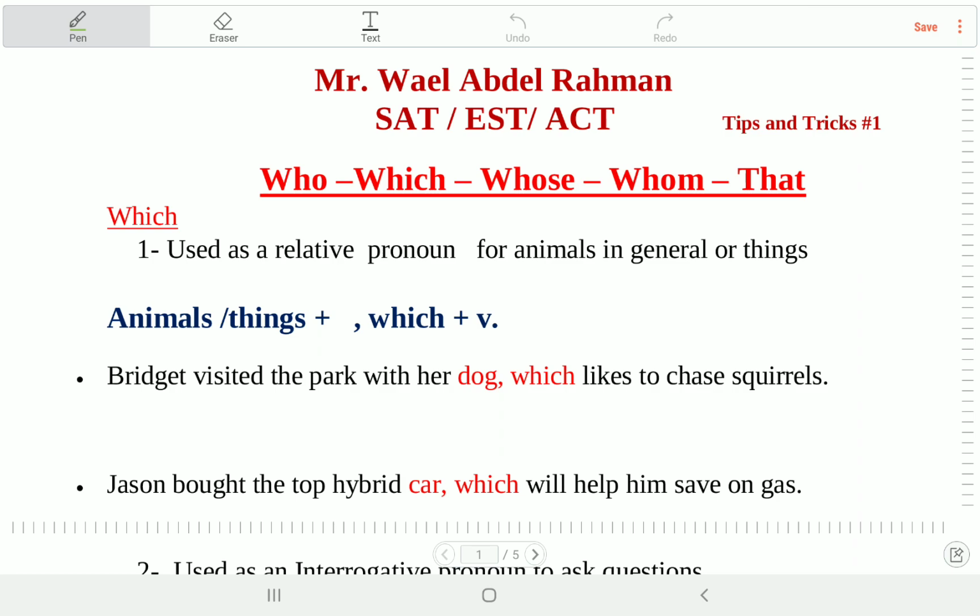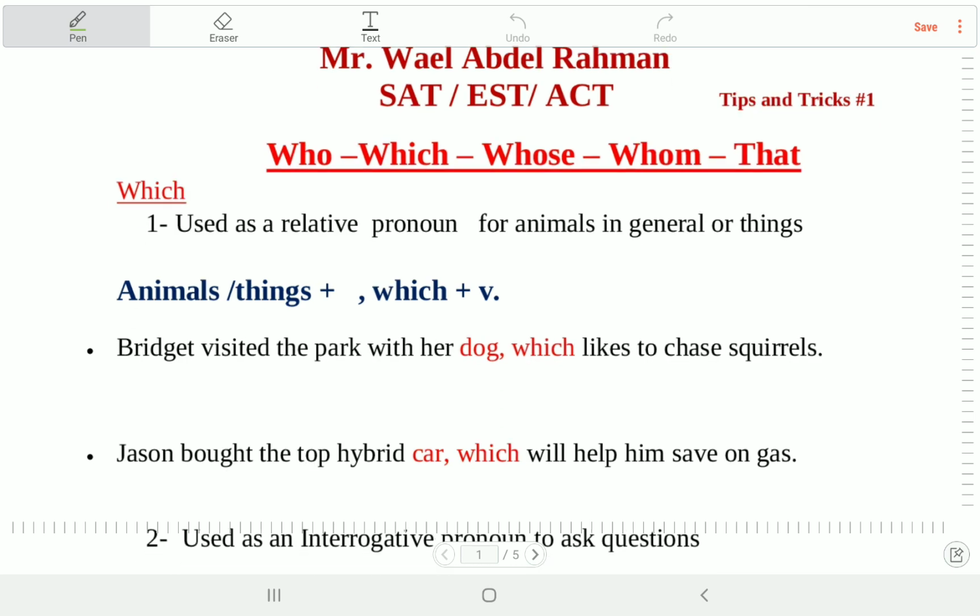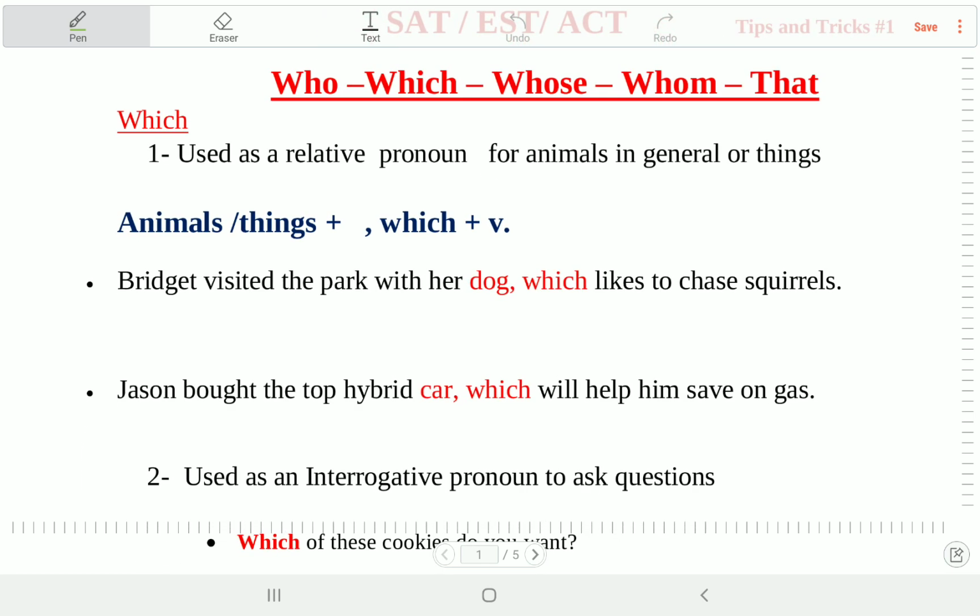Today we have some tips and tricks concerning the use of who, which, whose, whom, and that, which are so common in the SAT, EST, and ACT. Let's start with which.